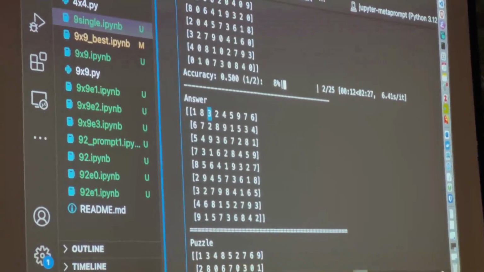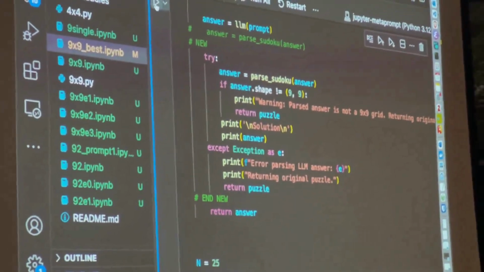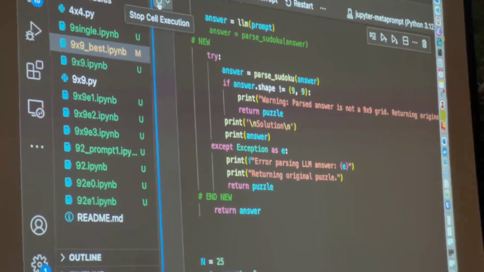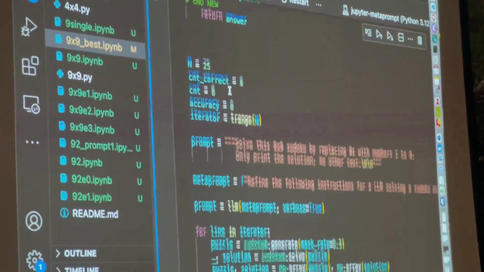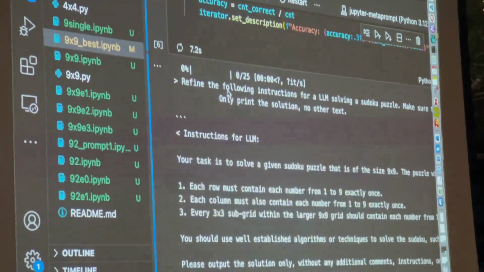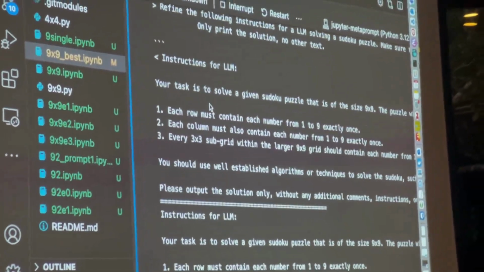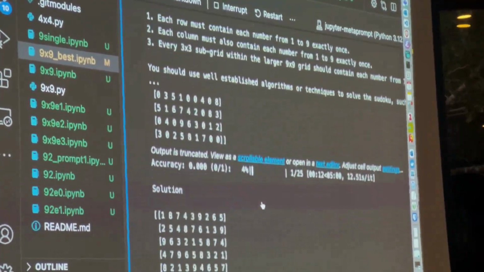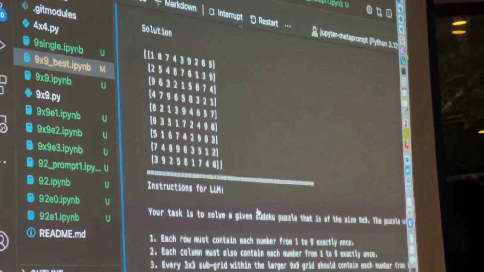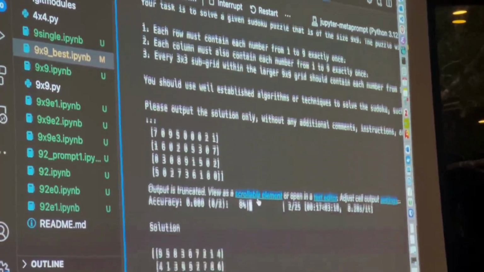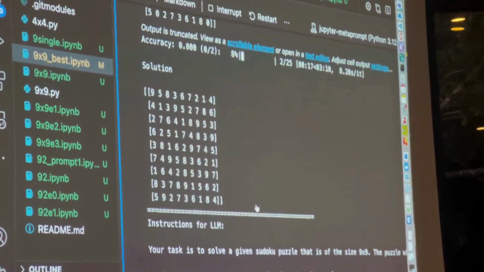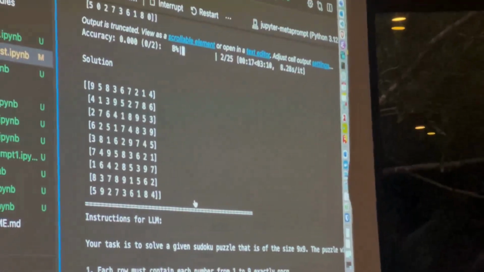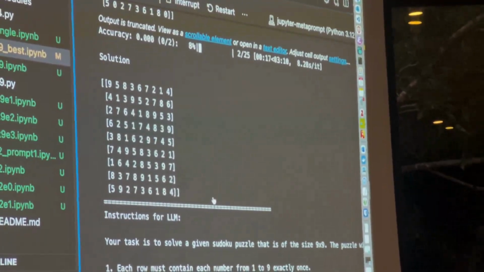And it's actually surprisingly fast. If I click run on this one, we have been running it for 25 iterations. So I'm not going to show you all the way, but it's actually very quick. Like first instructions, then it's already finding the solution. Then it's trying the next problem, already finding the solution. I find it surprising. It's definitely solving them at superhuman speed with very simple meta prompts in the end.